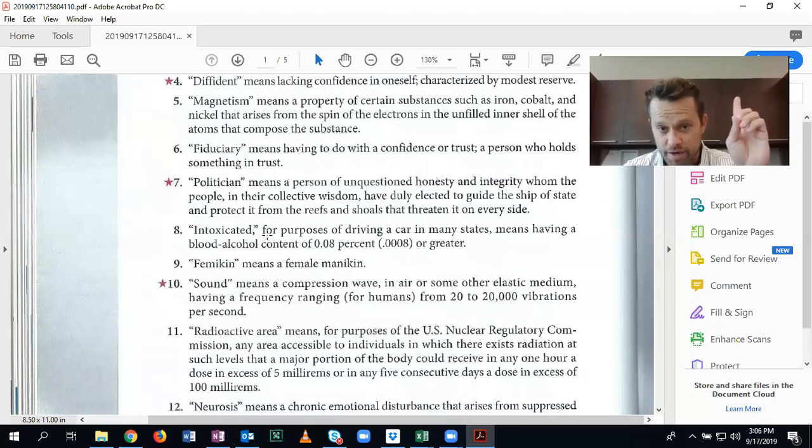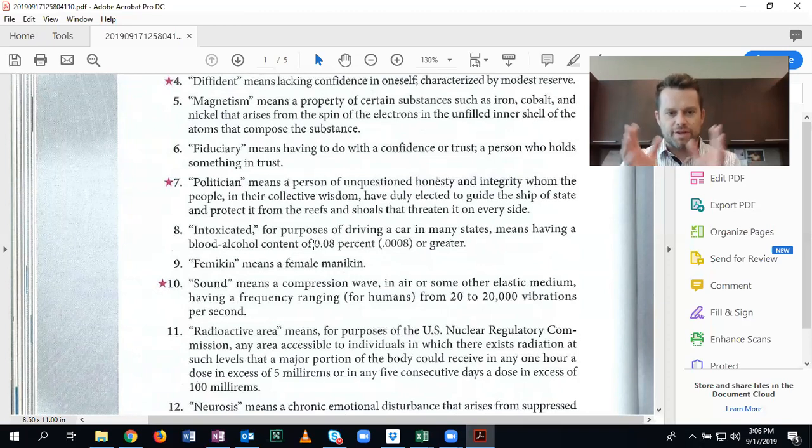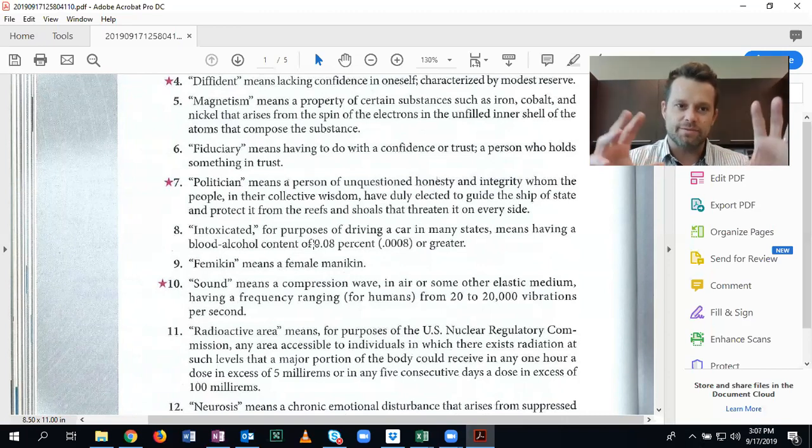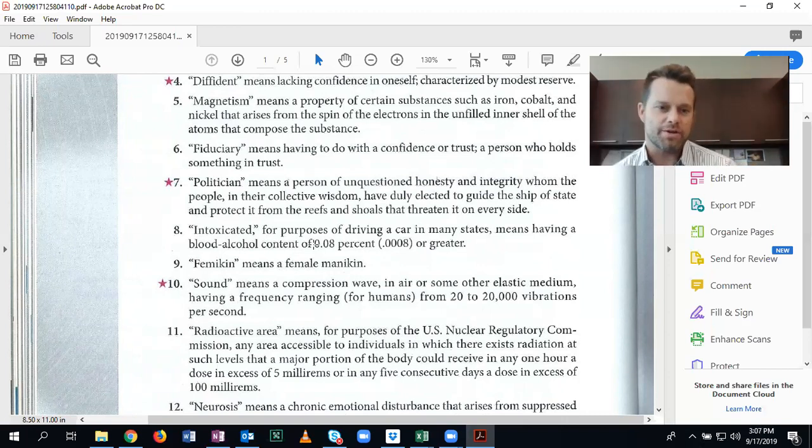Intoxicated, for purposes of driving a car in many states. What did I say earlier? So if there's a term and then there's something that stipulates what the definition is, precising. Think we're making it more precise. Because intoxicated might be like what you were doing last weekend after the football game where you blacked out and, whatever. I shouldn't laugh, but it's true. A lot of people do that.